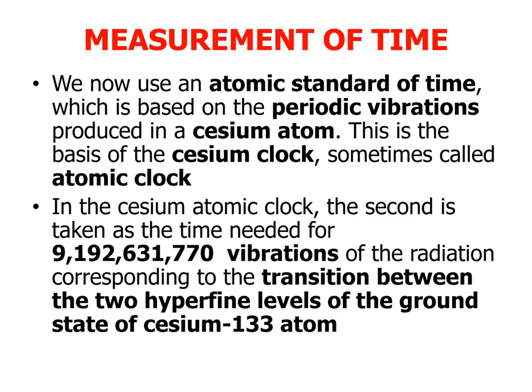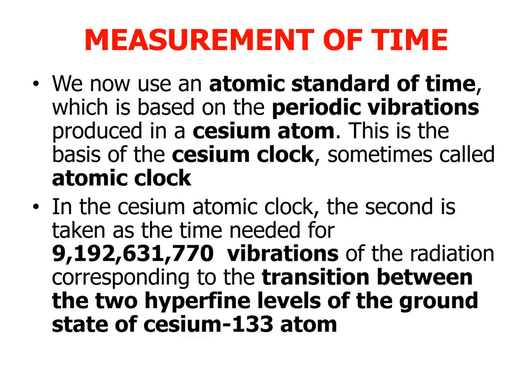Here we have the measurement of time. We now use an atomic standard of time, which is based on the periodic vibration produced in the cesium atom. The cesium atom makes a vibration between two transitions, and from that vibration we get the timekeeping used in a wristwatch or normal watch, right? This is the basis of the cesium clock, sometimes called the atomic clock.